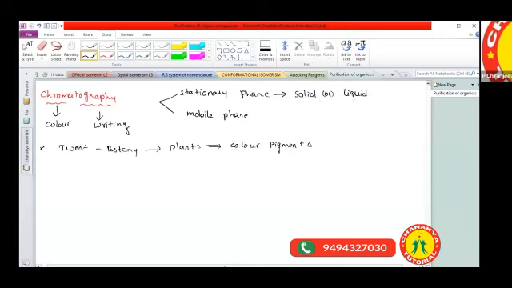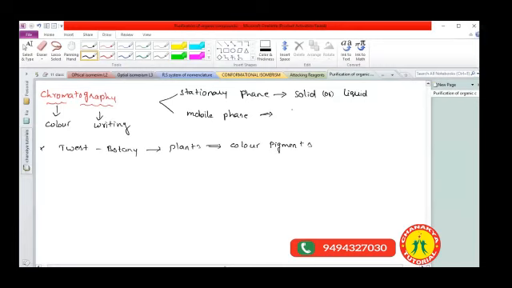Again, the mobile phase. Mobile means it can move from one place to another place. Can solids move from one place to another place? No, sir, they cannot be moved. So which ones can move? Liquids. If you pour a liquid on the ground, it can move from one place to another.